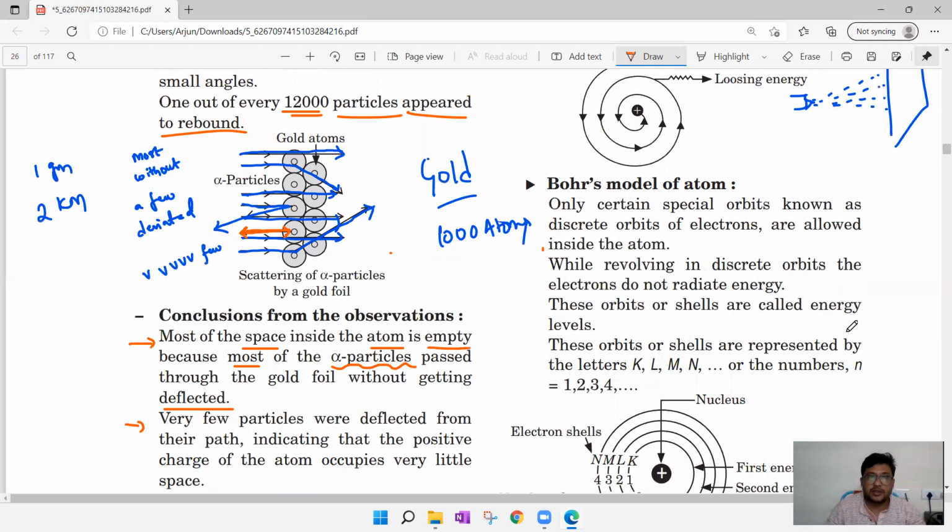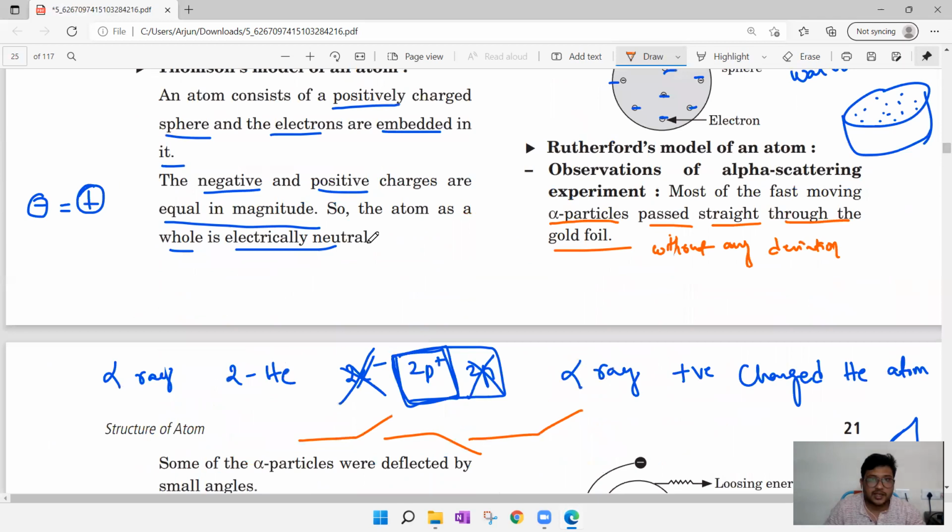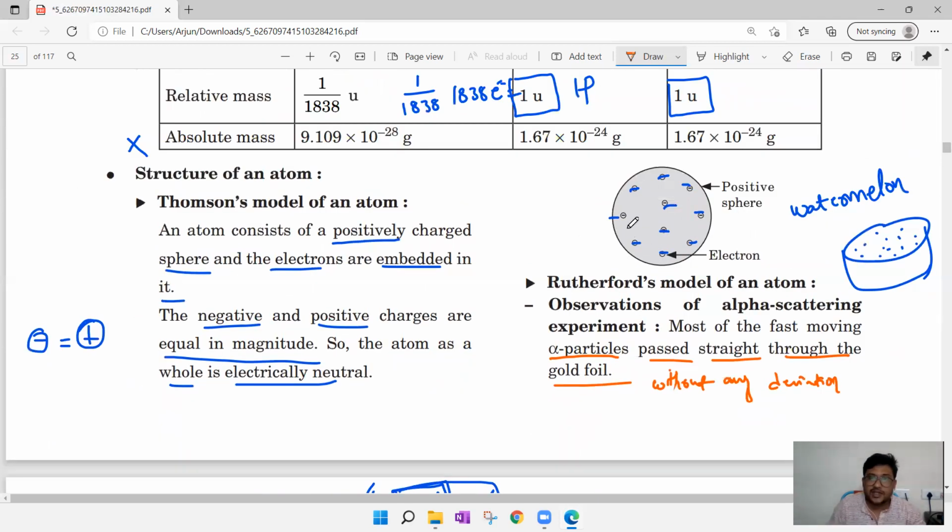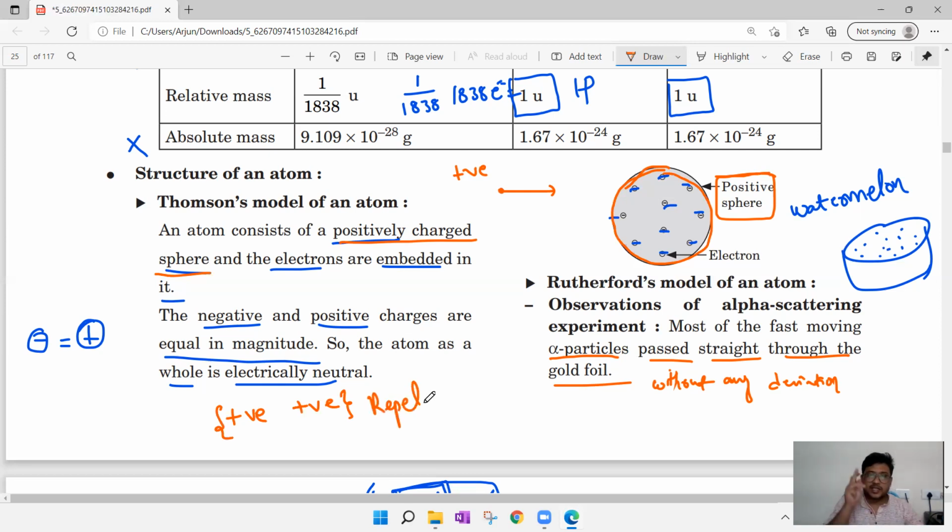Here you have to understand one thing. As Rutherford said, sorry, J.J. Thomson, what did he say? He said the atom consists of a positively charged sphere, meaning the entire sphere is positive. Now you see, if the entire sphere is positive, as he said, and you send an alpha particle, what is an alpha particle? An alpha particle is a positive particle only. In 6th class, we learned positive charge and positive charge both will be repelled. Definitely it should repel. Like charges should repel.